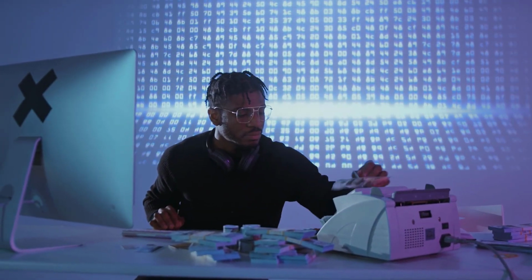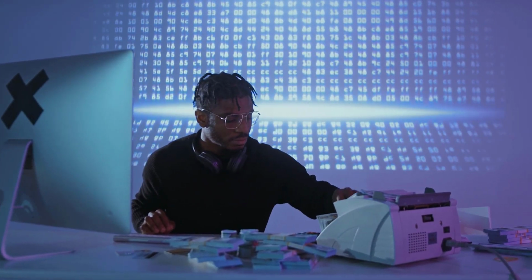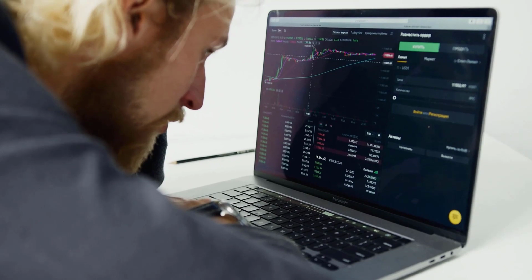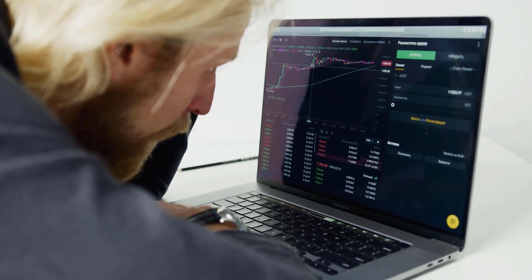And with consistent upgrades in the Avalanche network, we can say that 2023 is a good year for AVAX. Hence, the bullish price prediction of Avalanche